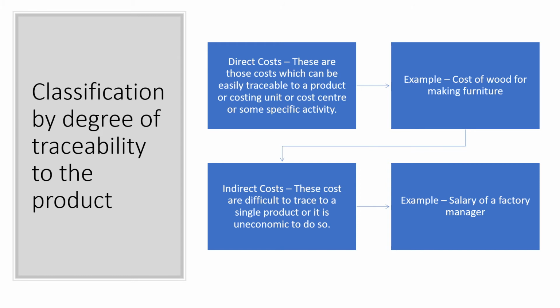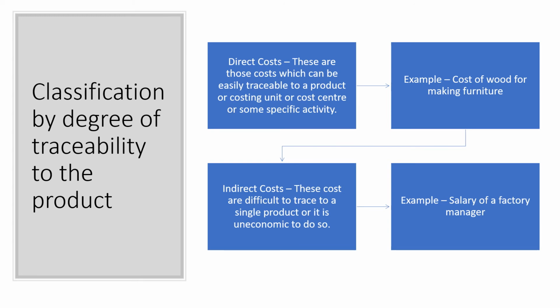We will now look into the next category of the classification of cost. Here cost is classified on the basis of degree of traceability to the product. So according to the traceability to the product, cost is classified as direct and indirect cost. Direct costs are those which can be easily traceable to the product or which can be easily recognized from the product or the costing unit or the cost center. Examples of direct cost will be using wood for making furniture or using thread for making cloth. So these costs can be directly traceable to the product.